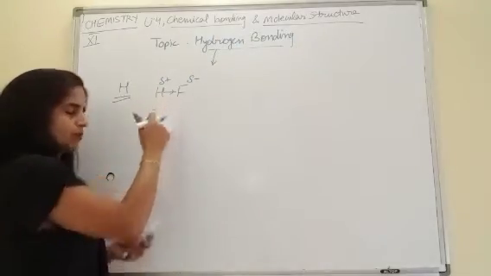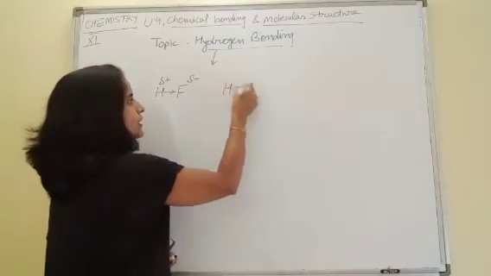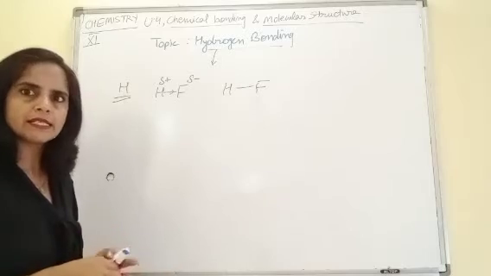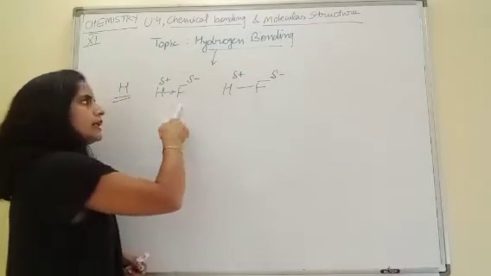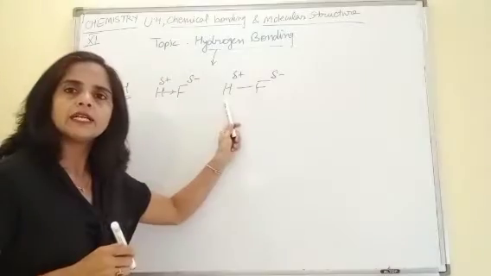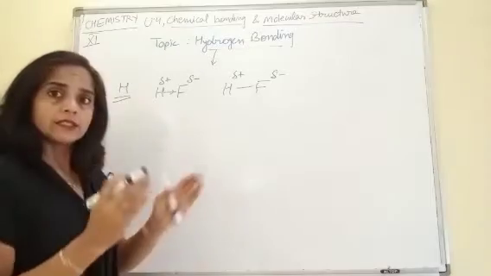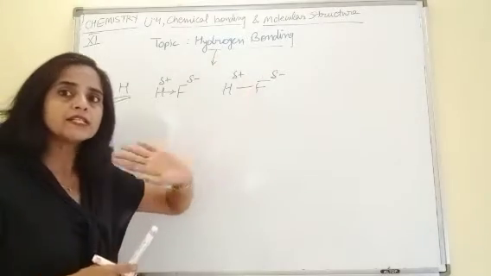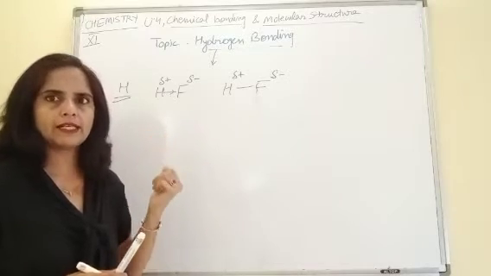Now this HF molecule, similarly other HF molecules are also there. The same kind of shifting of electron pair is there. So the negative end of the first molecule and the positive end of the second molecule attract towards each other, but as these are slight, partial charges, not complete charges, this is a very weak force of attraction.